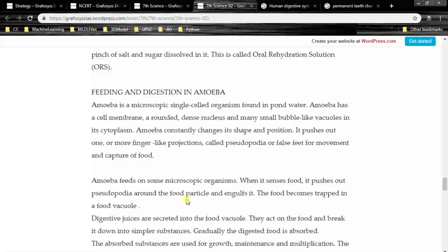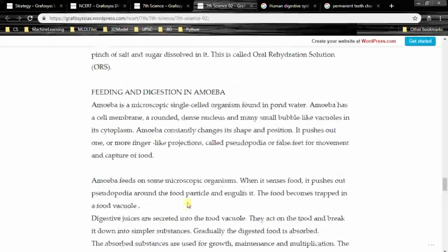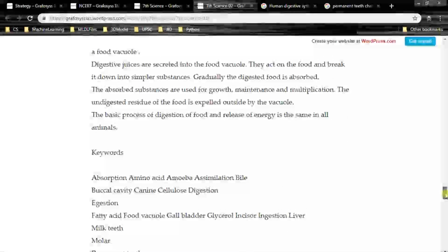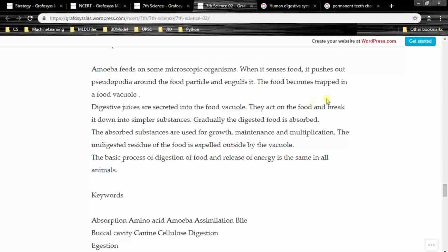Amoeba feeds on some microscopic organisms. When it senses food, it pushes out pseudopodia around the food particle and engulfs it. The food becomes trapped in a food vacuole. Digestive juices are secreted into the food vacuole. They act on the food and break it down into simpler substances. Gradually, the digested food is absorbed. The absorbed substances are used for growth, maintenance, and multiplication. The undigested residue of the food is expelled outside by the vacuole.